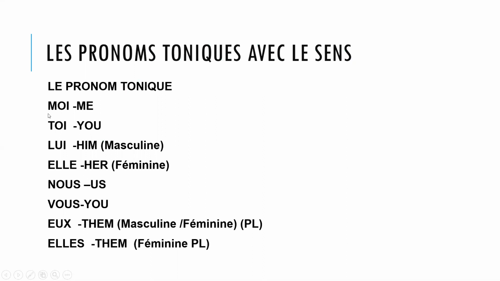Toi, we use for you. Lui, we use for him. And elle, we use for her. Nous, we use for us. Vous, we use for you. Eux, we use for them. Them means when you have only a group of masculine or you have a mixed group of masculine and feminine both. Elles we use only when you have only girls or feminine plural.